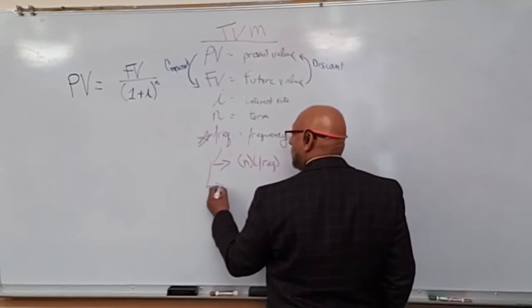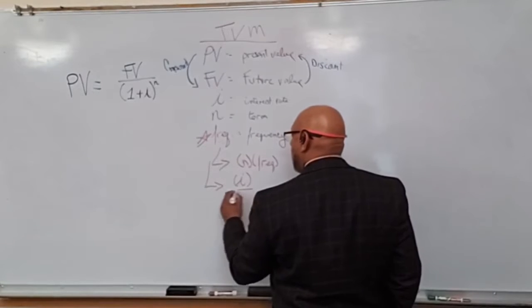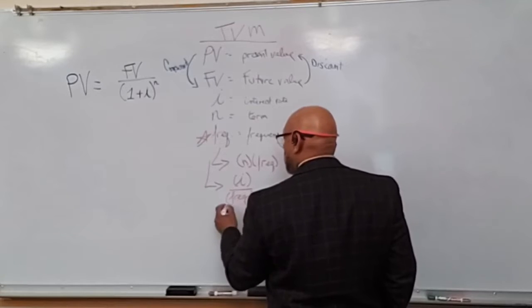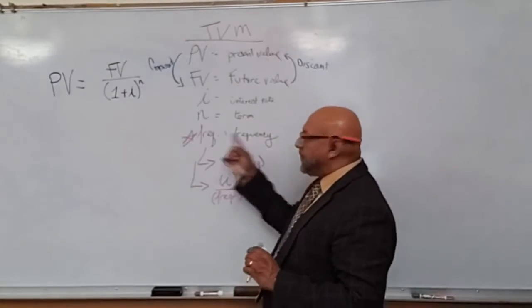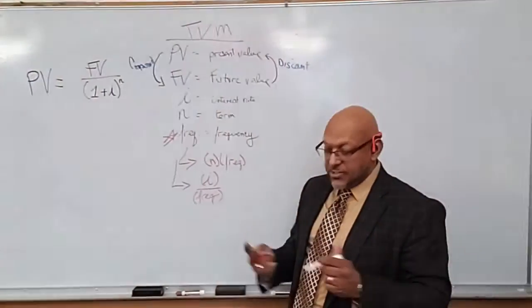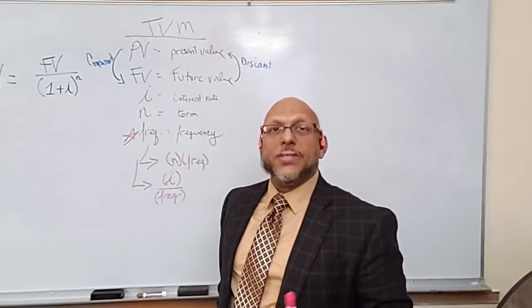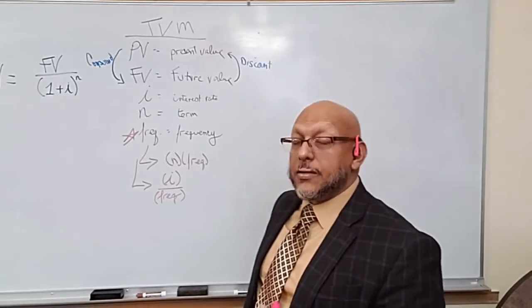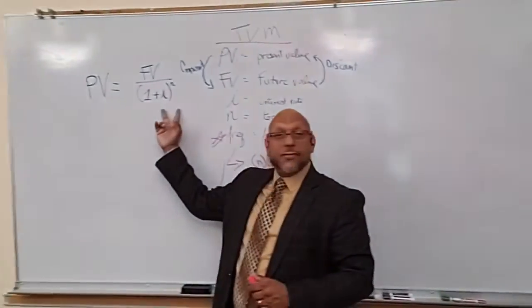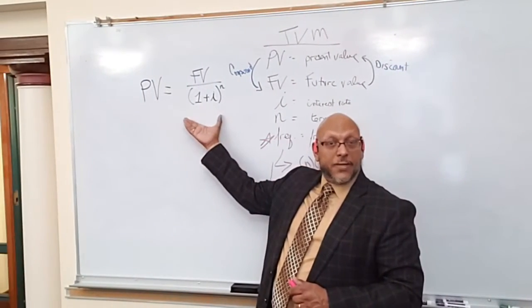And we have to do something with the interest rate. The interest rate is divided by the frequency. So if there's a frequency that is outside of 1, because if you do this with 1, it doesn't change anything. But if we have a frequency that's different than 1, that means it's more than once a year that the interest is calculated and compounded, then this is going to make an impact on the bottom, the interest factor here, this bottom part.